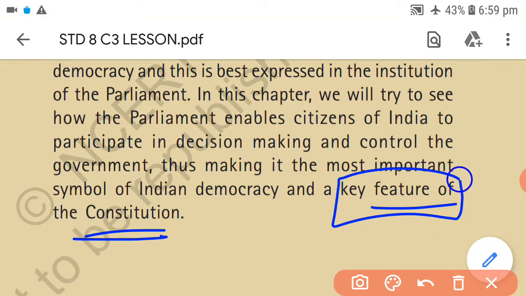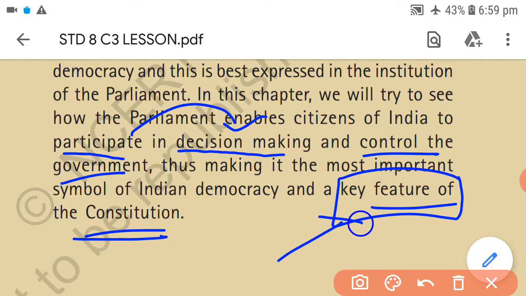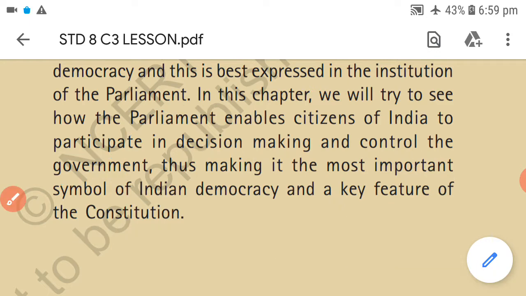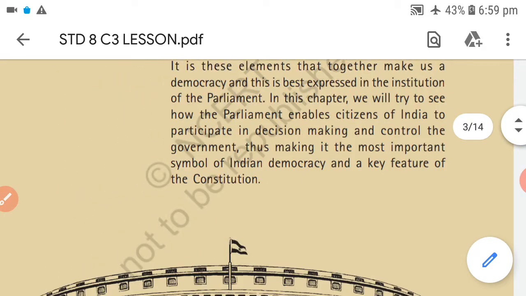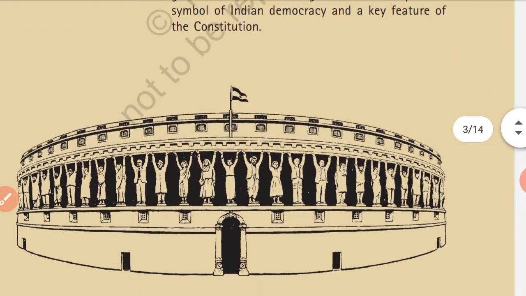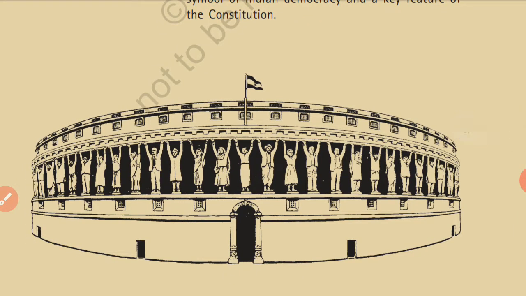So, a key feature. Why is it considered a key feature? Participation in decision making and controlling the government becomes a key feature because that right, that power, that authority is with the people of India. It becomes a key feature because we have that right to decide who will form the government. The same picture you will also find on the cover page of your textbook.